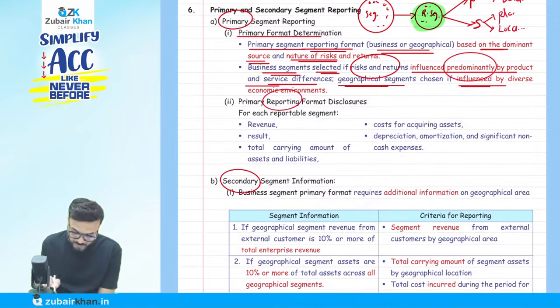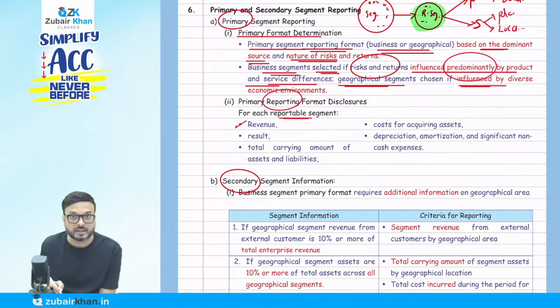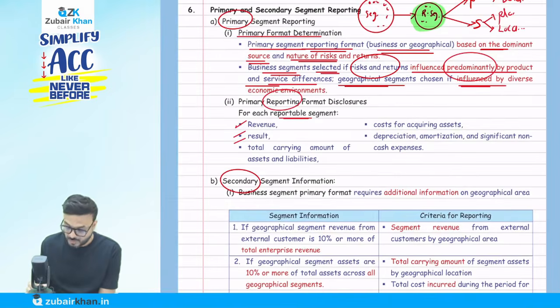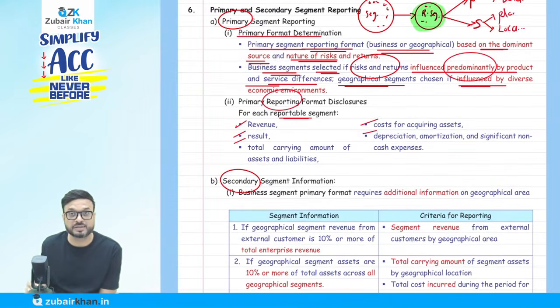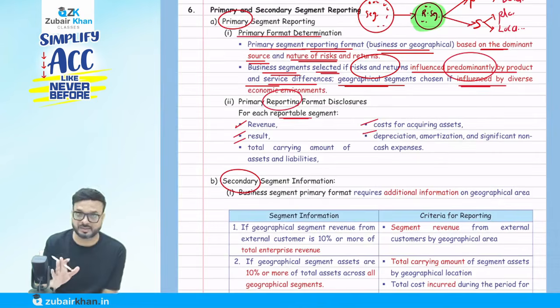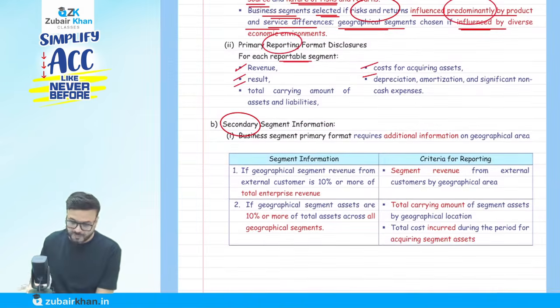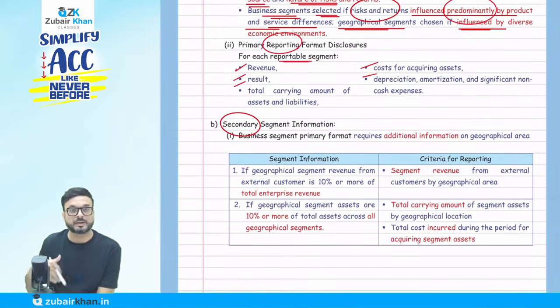For each reportable segment, we have to disclose the revenue of the segment, the result, meaning profit or loss, the total carrying amount, which is the book value of assets and liabilities, the cost of acquiring the asset, depreciation, amortization, and significant non-cash expense. We have to disclose all this. Not so important from the examination point of view; we just have to go through it. Now, if we decide the product is primary, then what about secondary?